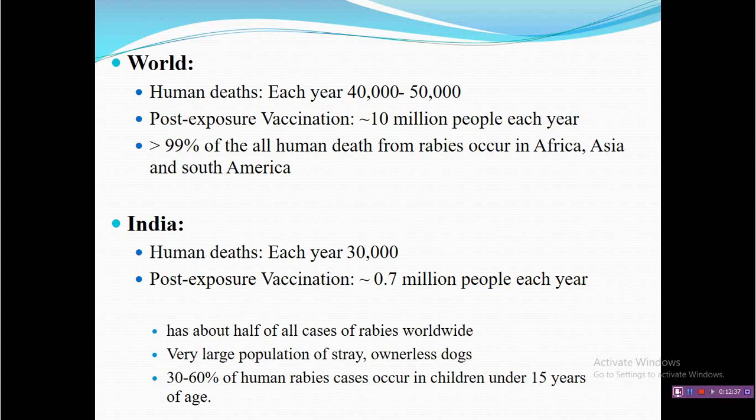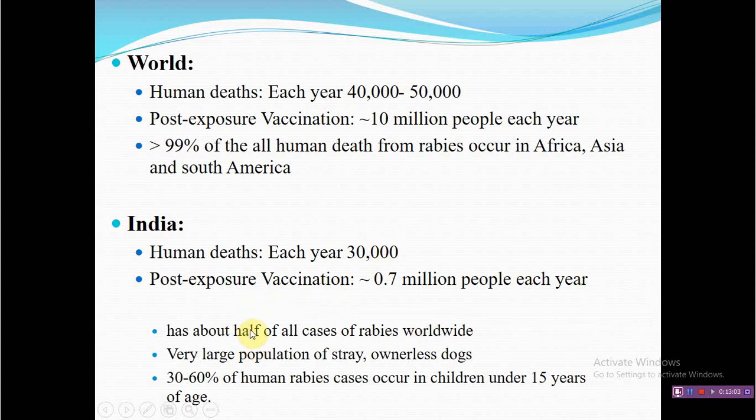Worldwide, if we see the statistics, every year around 50,000 humans die because of classical rabies. Out of this 50,000, 30,000, we can say almost 50% of the mortality burden, is contributed by India alone.